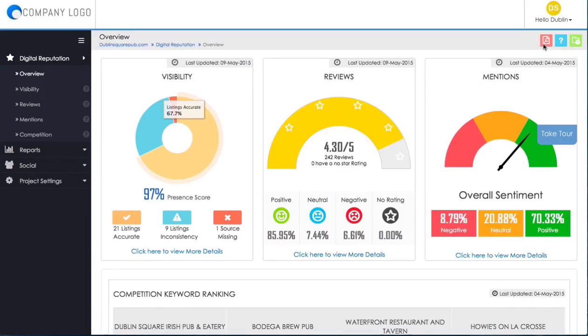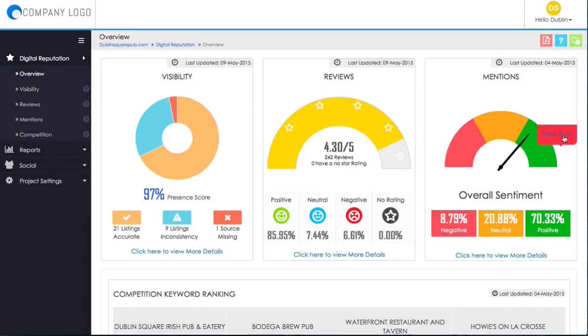Up here on the top right, you'll see these icons, and these icons can do different things and help you navigate through the dash. For example, this is to print the page that you're viewing into a PDF. You can export it into a PDF file and print it out. There's a help section as well as a settings section.